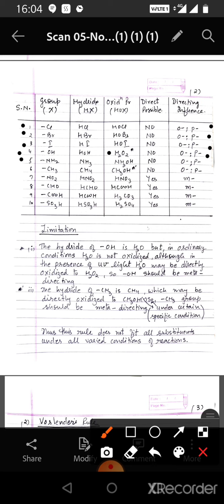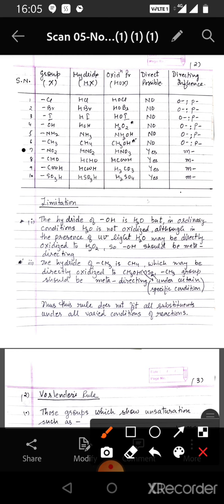Next we come to NH2. Its hydride is NH3 and NH3 also cannot be directly oxidized to NH2OH. Hence, this is also ortho and para-directing. Now we consider CH3. The hydride of CH3 is CH4 and CH4 also cannot be directly oxidized to CH3OH. Hence, the CH3 group is also ortho and para-directing.